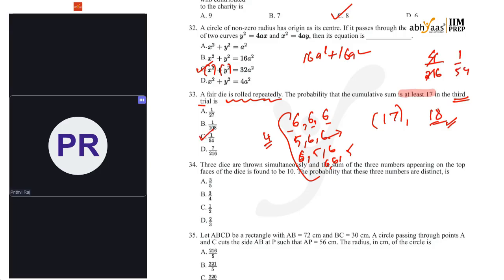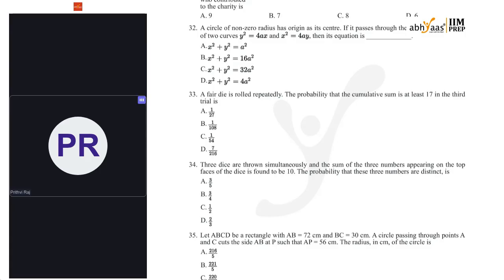Very easy question. Next, 3 dice are thrown simultaneously and the sum of the 3 numbers appearing on the top faces of the dice is found to be 10. The probability that these 3 numbers are distinct is. The probability questions were asked continuously without any gap, and that too very easy.